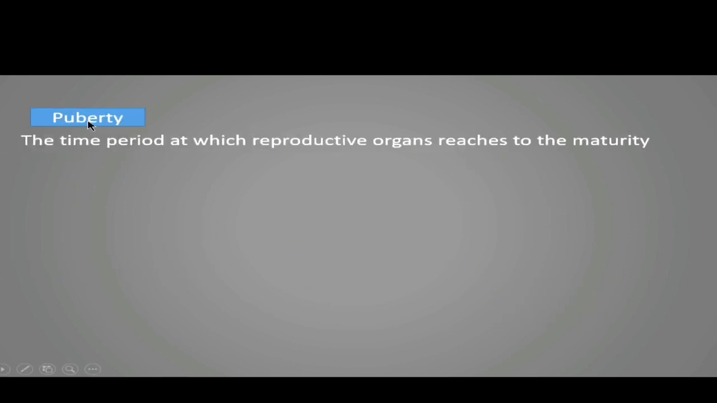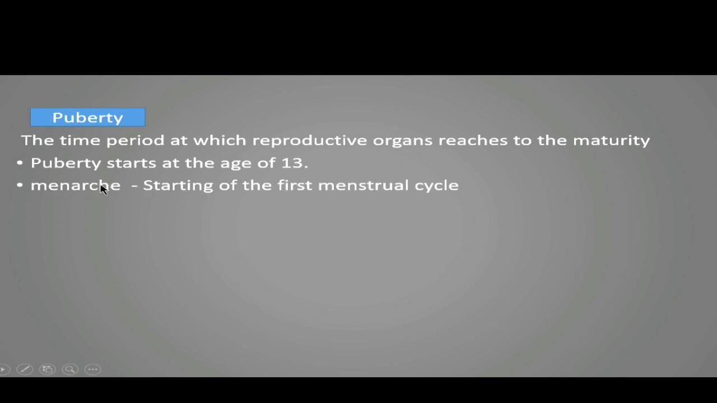Now we'll see about puberty. What is puberty? The time period at which reproductive organs reach maturity. This is about females. Puberty starts at the age of 13, as I have told right now. We need to know about menarche. Menarche is the starting of the first menstrual cycle. So when the first menstrual cycle starts in a female, this is called menarche.